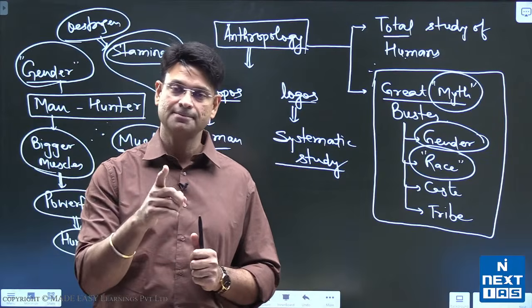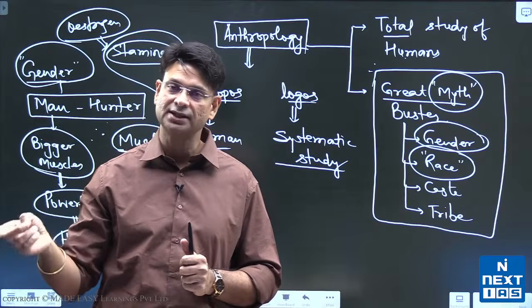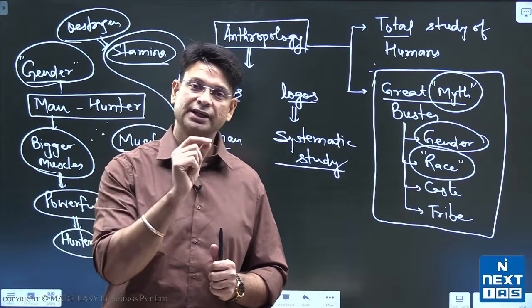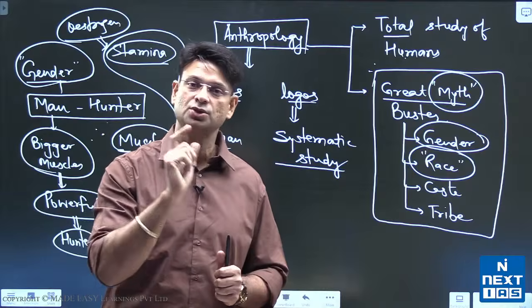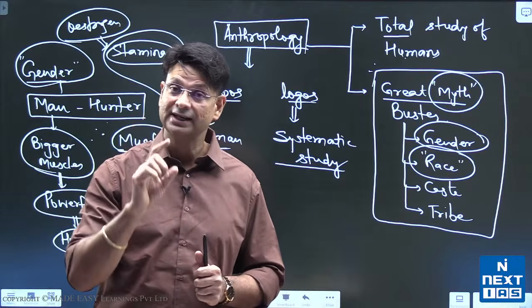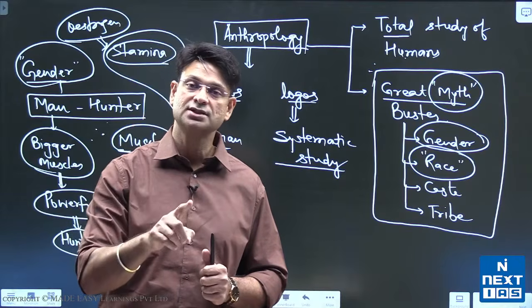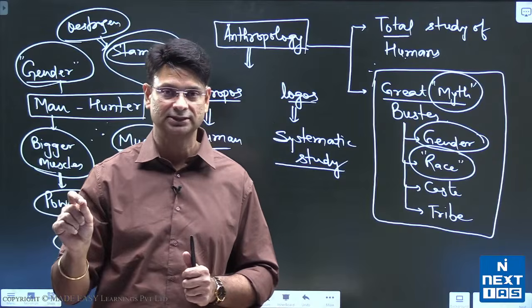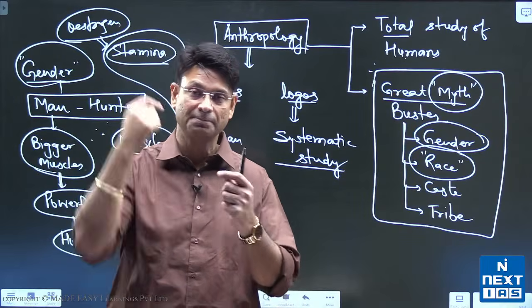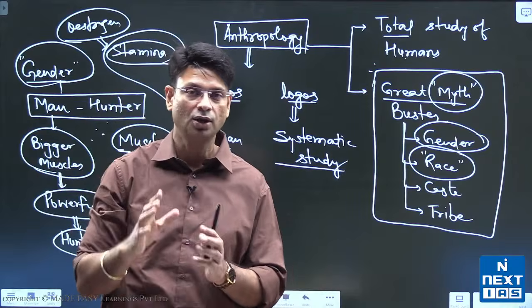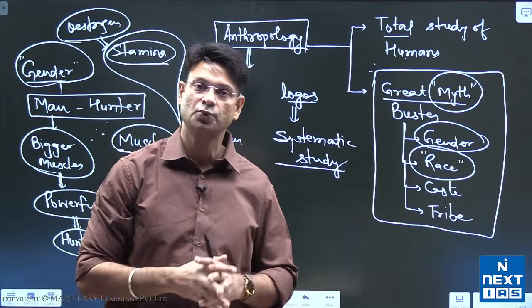That means white races were superior and colored races were inferior mentally as well as physiologically. They tried to prove this using some scientific, anthropometric measurements. They measured the head size and on the basis of that they tried to prove it.